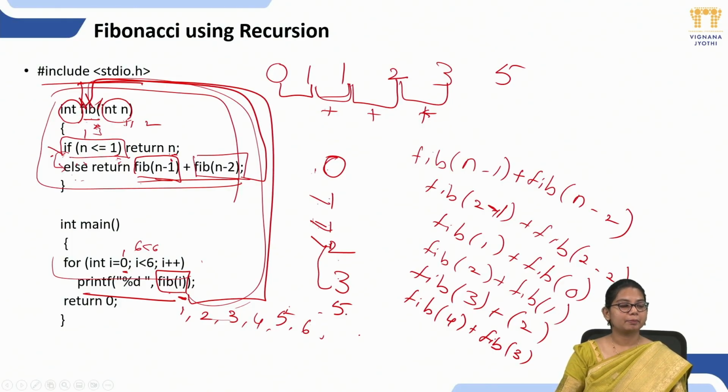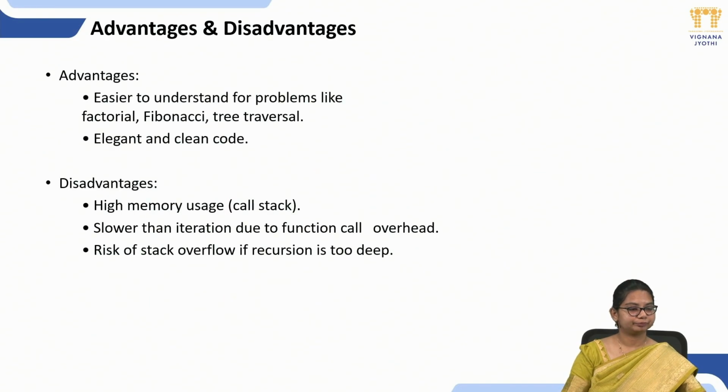So what is the base case? Carefully observe that. What is the base case I am giving here? If n is less than or equal to 1, it has to return that n value. Or else, my recursive case is fib of n minus 1 plus fib of n minus 2. The recursive calls will be stored in a memory called stack memory.